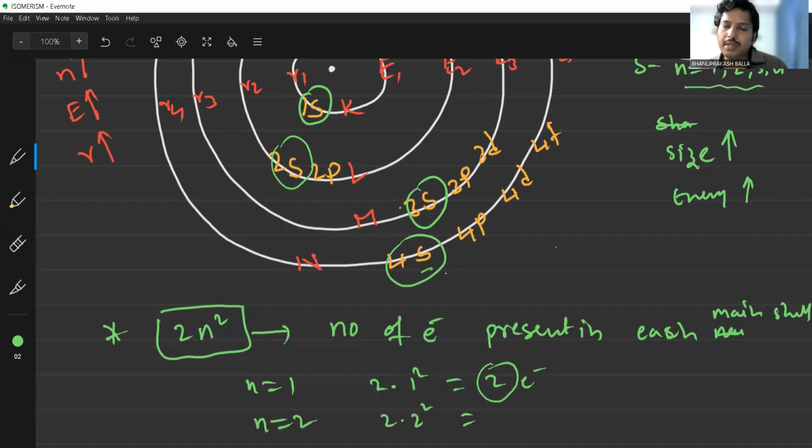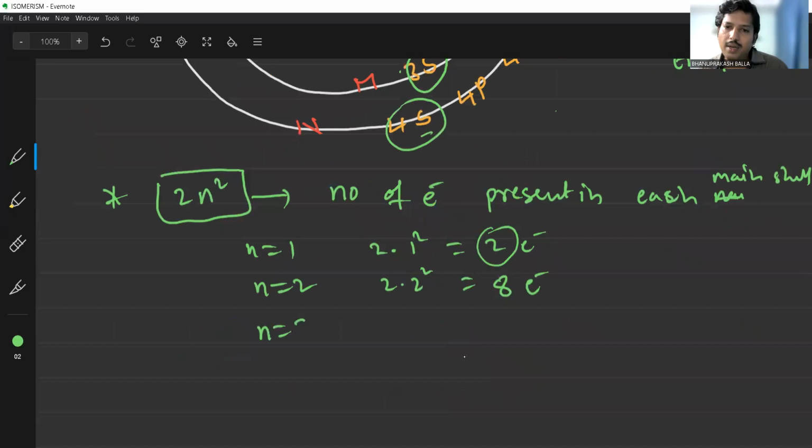Like that, n is equal to 2. That is 2 into 2 square. 2 square is 4, 4 into 2, 8. And the second orbit, that is the M shell, can accumulate a total of 8 electrons. The second shell has 8 electrons. Like n is equal to 3: 2 into 3 square. 3 square means 9, 9 into 2. A total of 18 electrons can be accumulated in the third orbit.